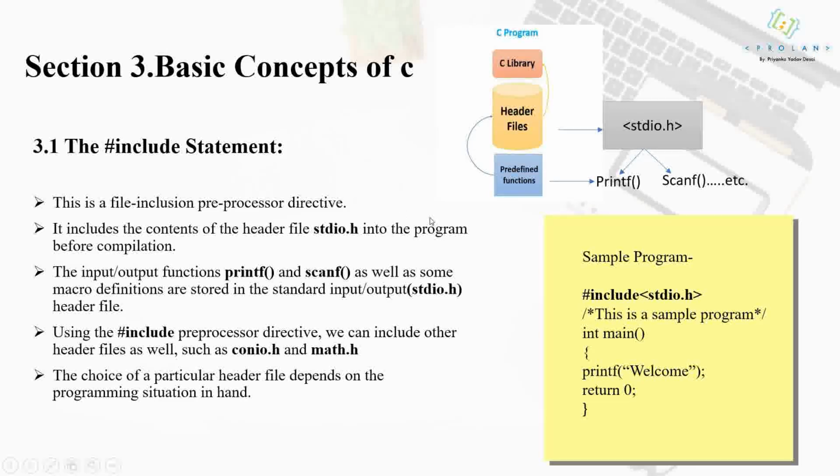The choice of a particular header file depends on the programming situation in hand, meaning what? Which function you want in your program will decide which header file you should include. If you know that you want printf in your program, then ultimately you have to include stdio.h in your program. So the choice of a particular header file depends on the programming situation in hand. I hope you're clear with the first statement, which is hash include stdio.h.